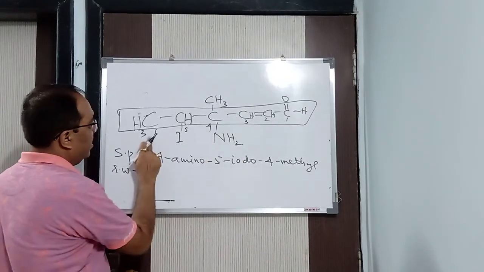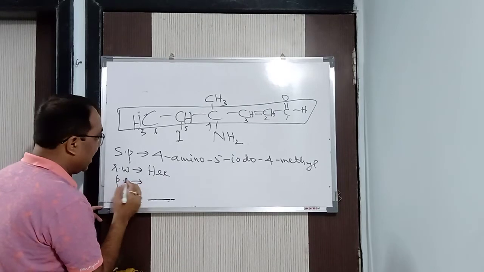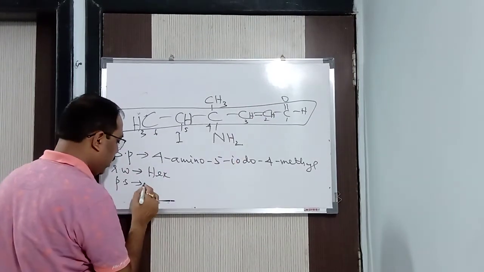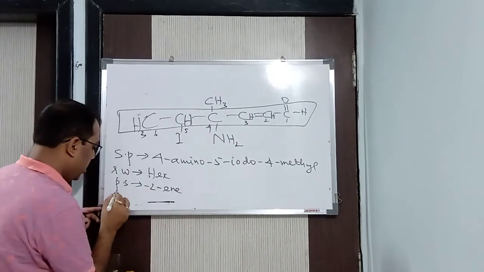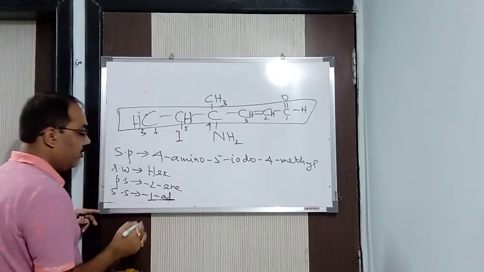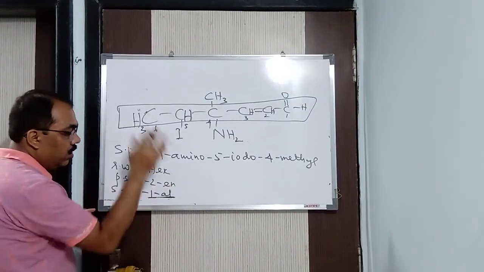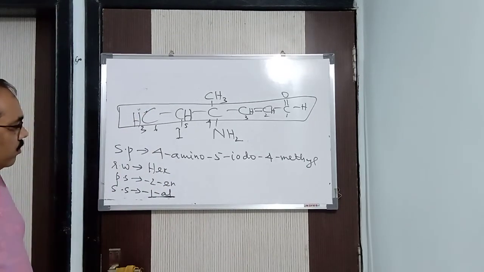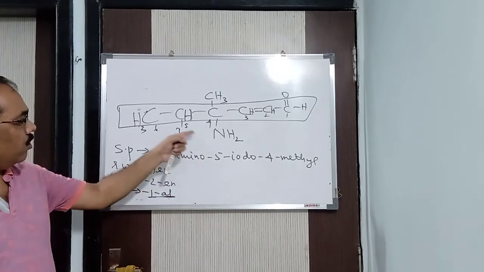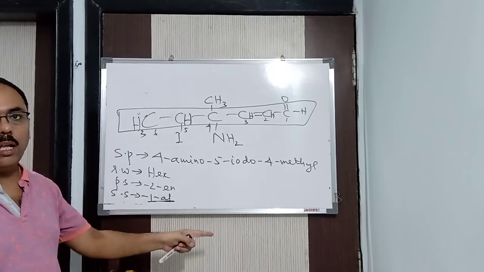Root word: how many carbons? 6. It is hex. Now primary suffix is not an, it is en. So 2-en, second position, double bond is there. See it. 2-en. And secondary suffix is 1-al. You can write 1 or maybe not. So the E is being removed. So what is the IUPAC name? You got it. 4 amino, 5 iodo, 4 methyl hex-2-en-1-al. This is the IUPAC name.